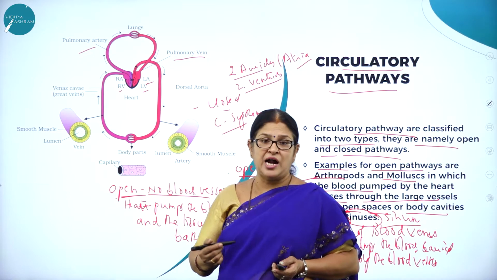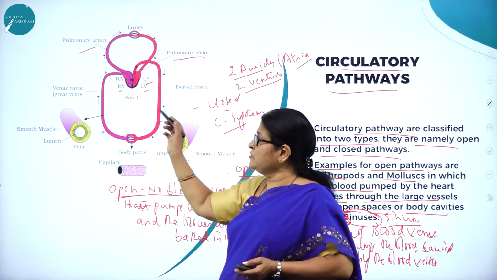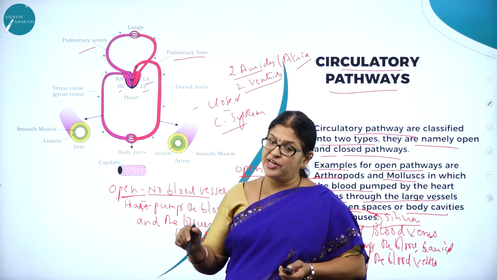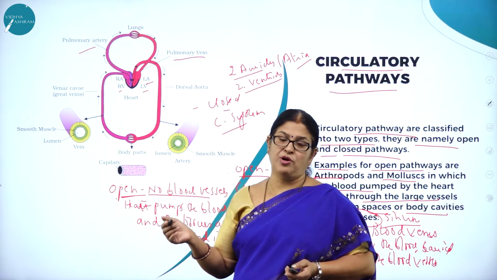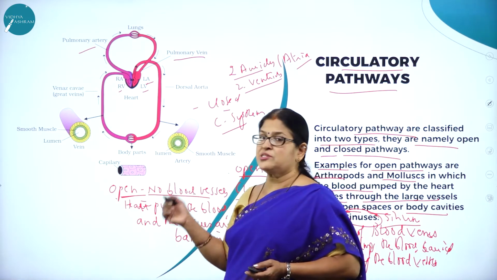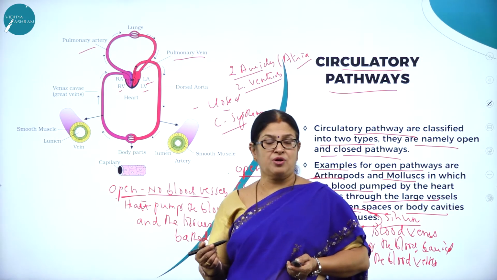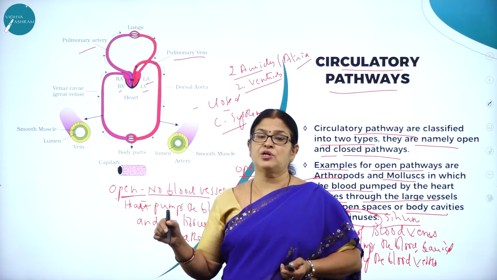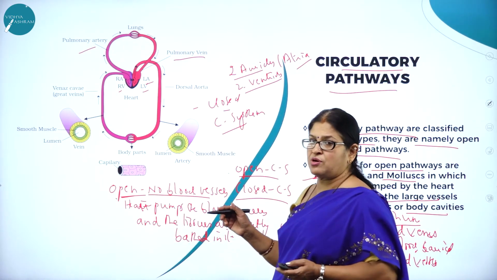As you all know, the human heart is called a double pump, as both circulations take place simultaneously. That is, carrying the deoxygenated blood to the lungs for purification and the supply of purified blood from the heart to the different parts of the body are done simultaneously. Hence, it is called double circulation. The two important circulations happening in the human heart are pulmonary circulation and systemic circulation. Something which has to do with the lungs, we use the word pulmonary. So let us move on to the further concepts of this chapter.